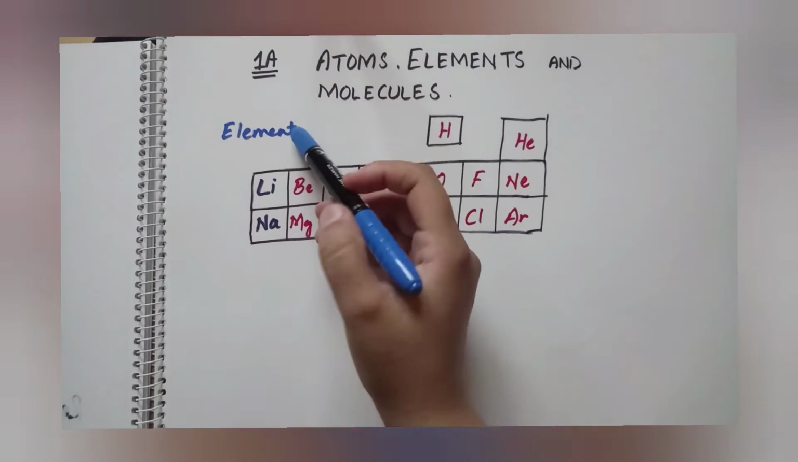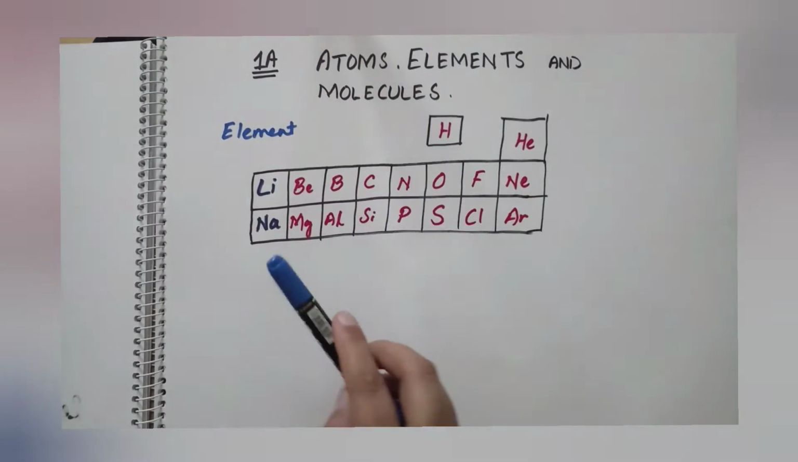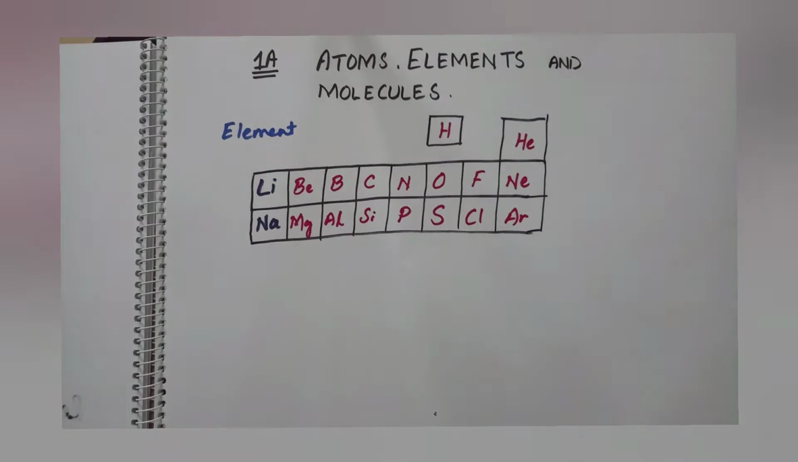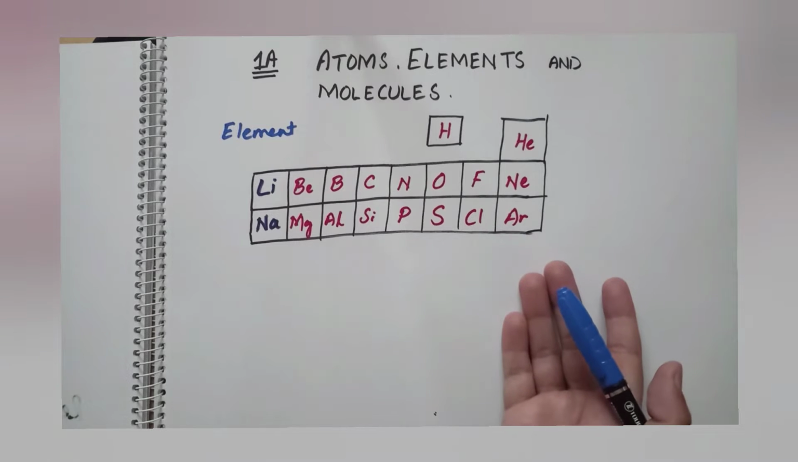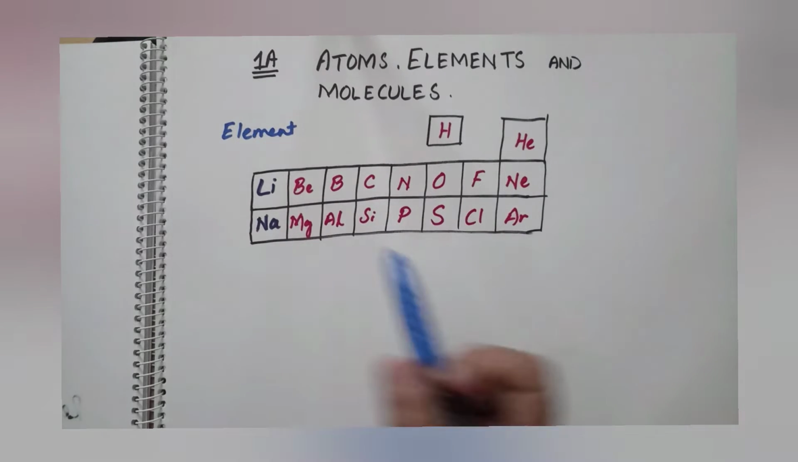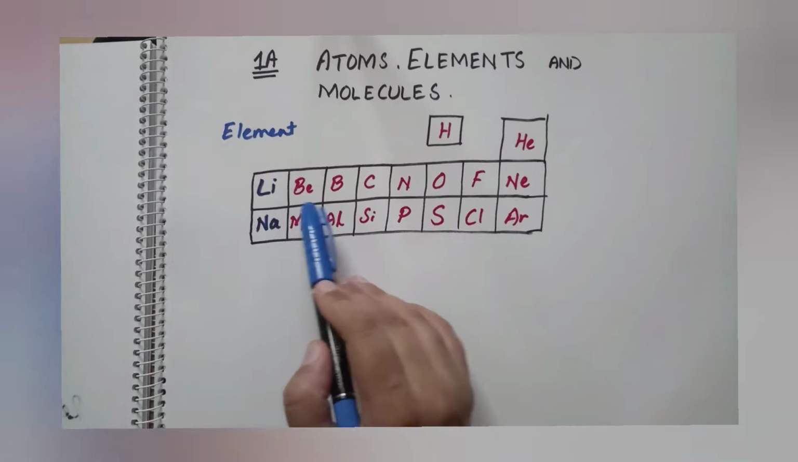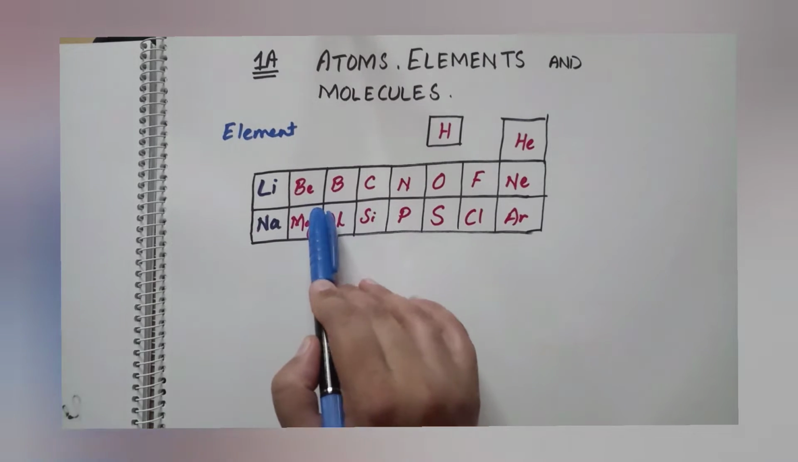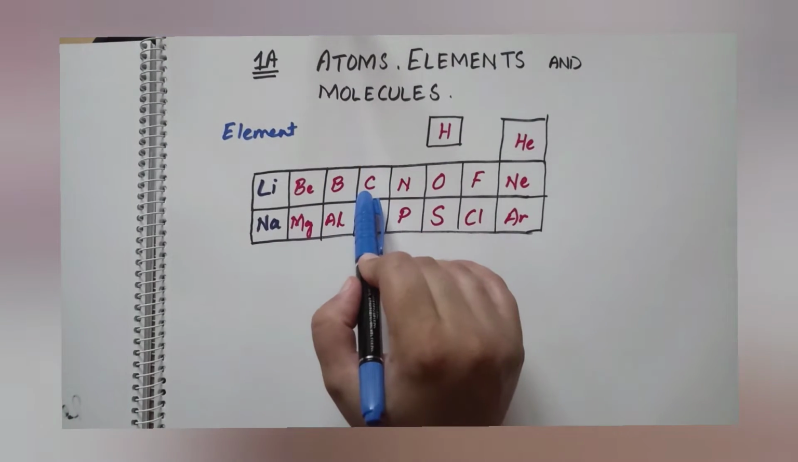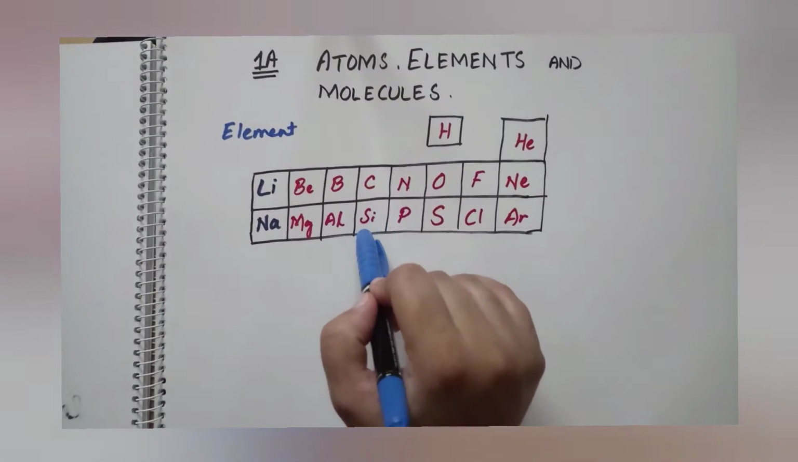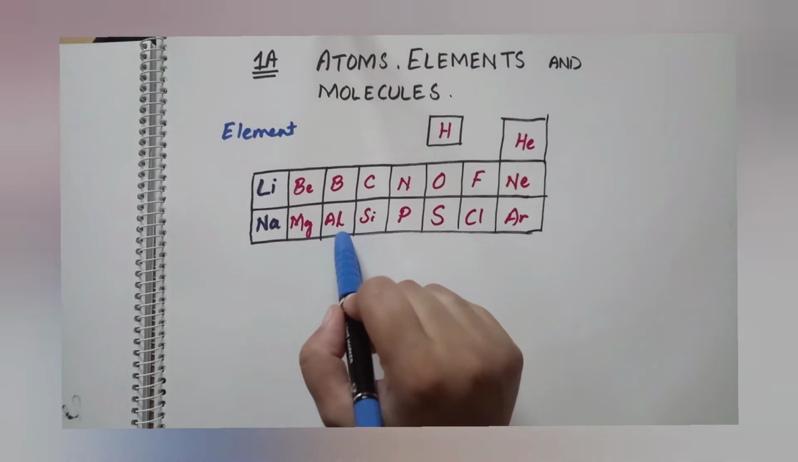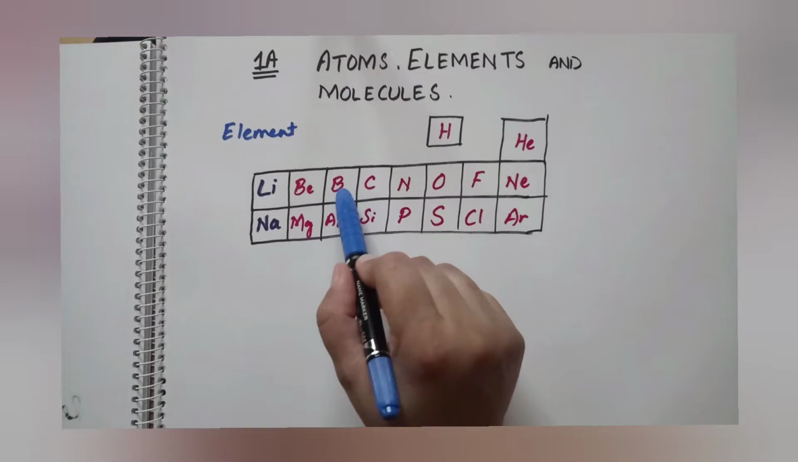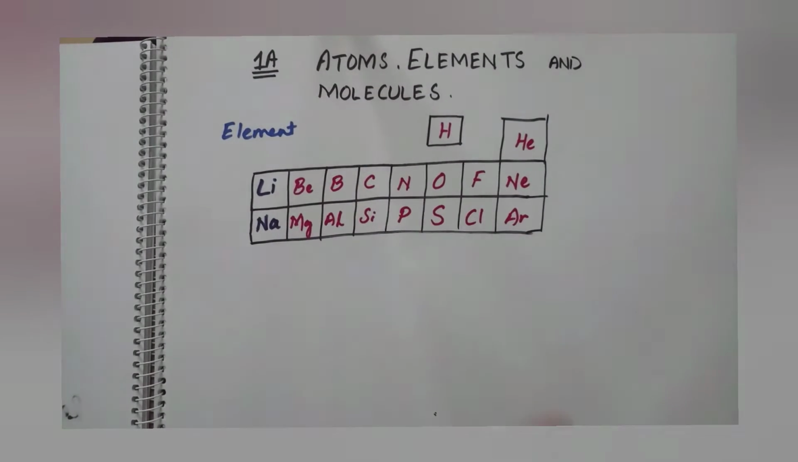The first term is element. What is an element? You already know about the periodic table. For example, I have drawn a simple version of a periodic table here. Each box represents a letter or a pair of letters, and it is clear that in a pair of letters the first letter is a capital and the other is a small letter, and in a single letter there is only one letter, that is a capital letter.